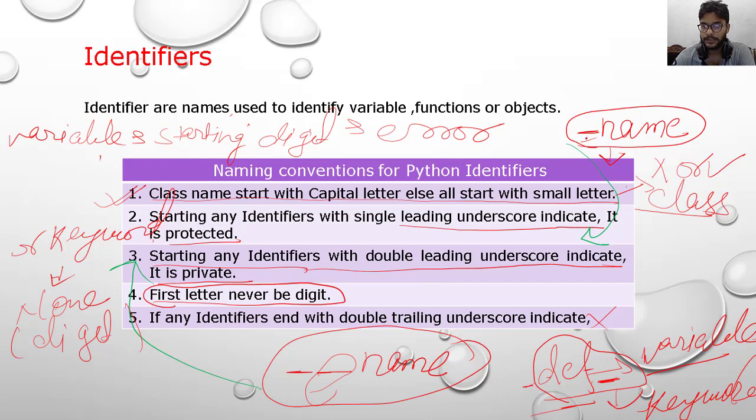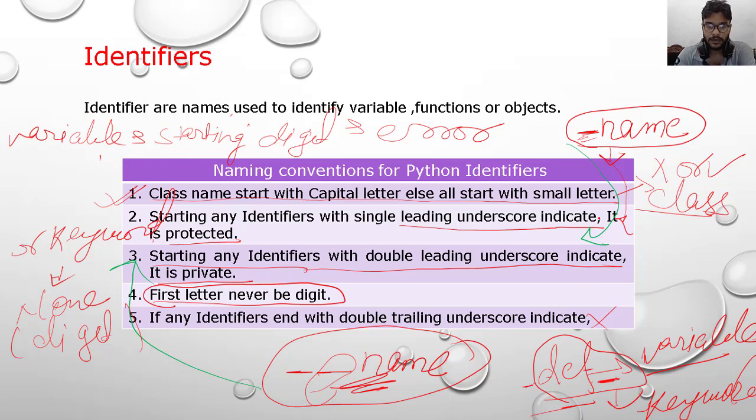But when you write something with a single underscore, then it is protected. Whoever you allow to see the data will see the data. When you use a double underscore, it is understood as private, and only you can see the data.